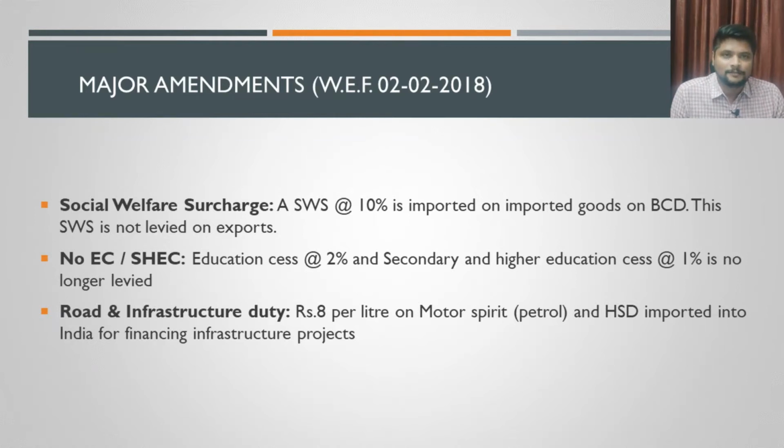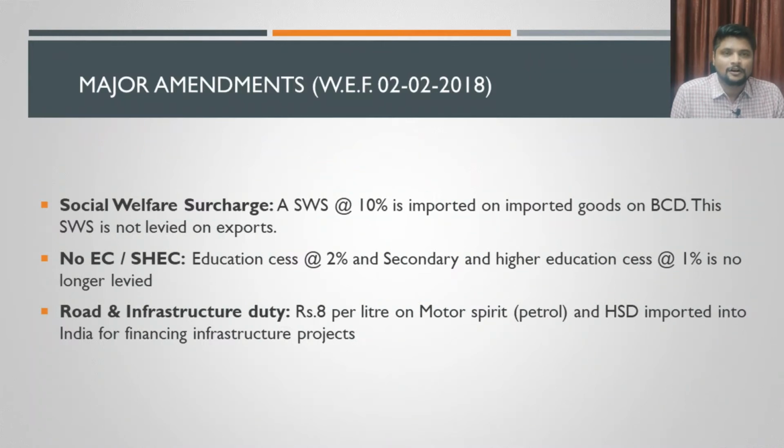Okay. And another duty, a new duty, also was introduced with effect from the same date. That duty is being called road and infrastructure duty. See, this particular duty is not charged on all the products or all the goods. This duty is charged only on import of any motor spirit, which is in the nature of petrol, as well as import of high speed diesel, which we call HSD. If the product which is getting imported is petrol or diesel, then an additional duty will be charged on that.